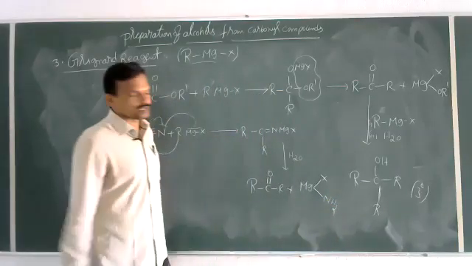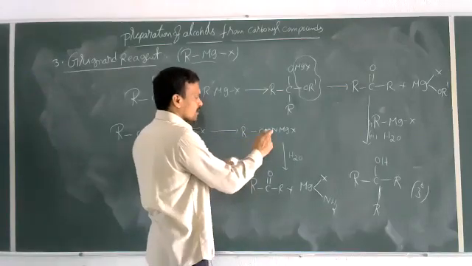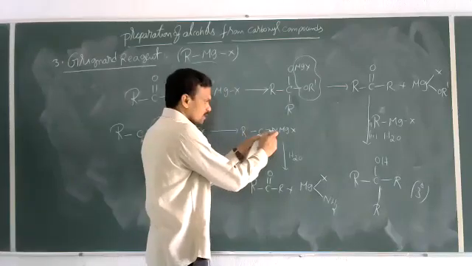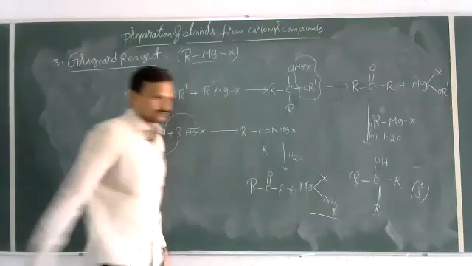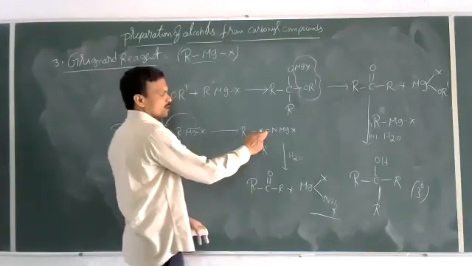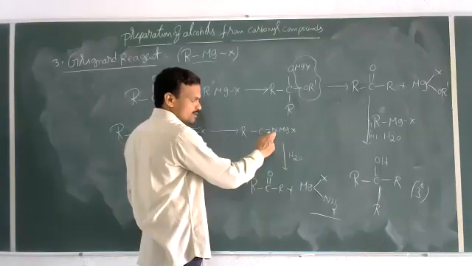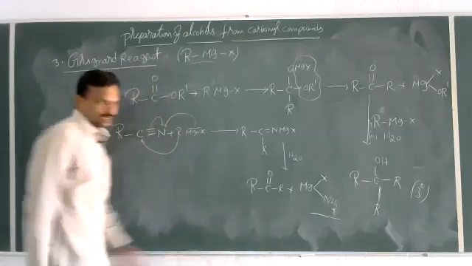That means the process here is: remove this double bond, add oxygen to this double bond carbon, and in place of the 2 valences of nitrogen, add 2 hydrogens. We get the product with the C=O double bond. To the carbon add oxygen, and add 2 hydrogens to the nitrogen atom from the water. Then you get ketone plus MgXNH2.